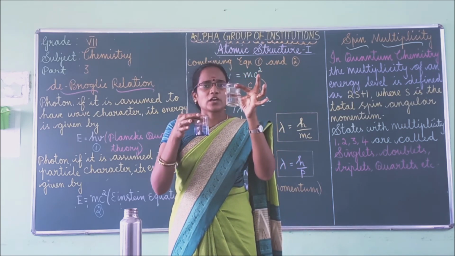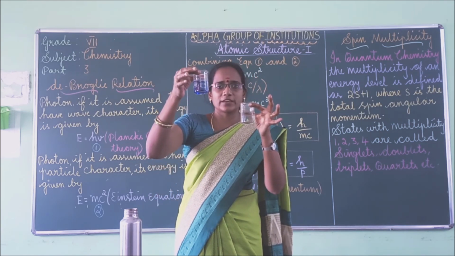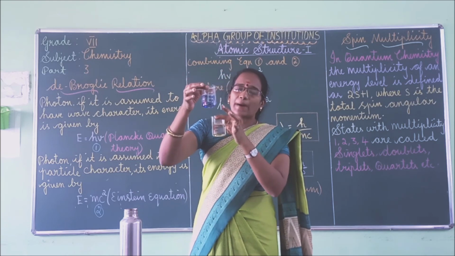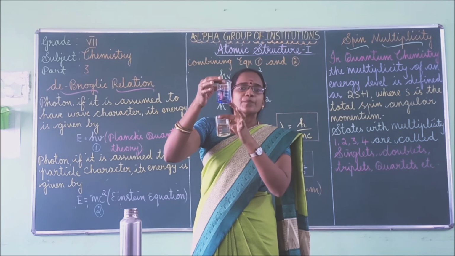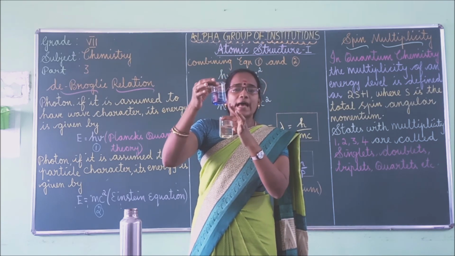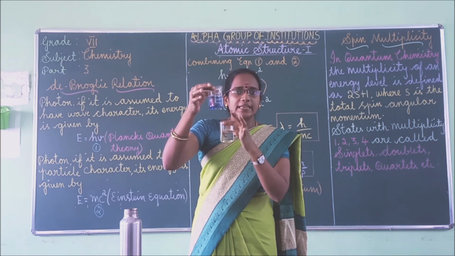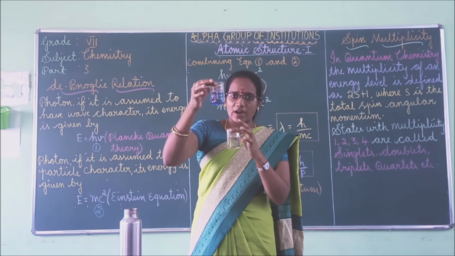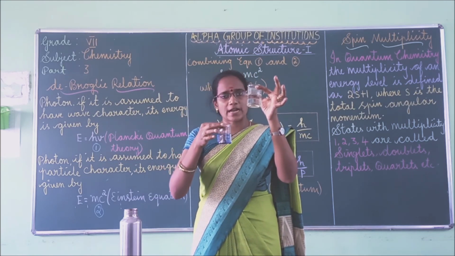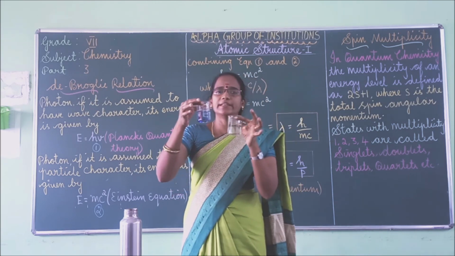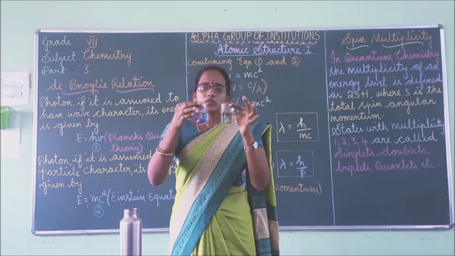Why? Because the density of honey is more than that of ink. So the particles in the ink are evenly distributed, and the particles in the ink diffuse fast. Diffuse means spread fast, as compared to the particles in honey. So based on the density, the particles are continuously moving.